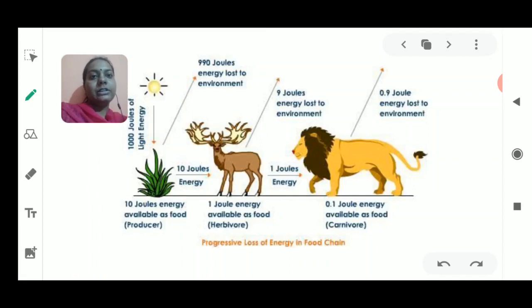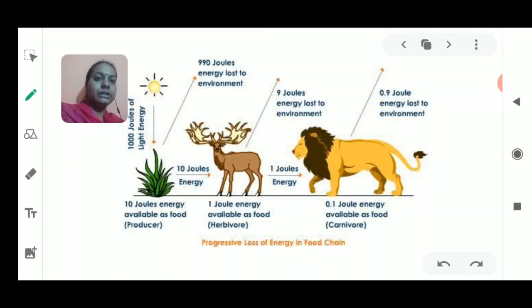So for interaction, we need to see the types of ecosystem. We have discussed that there are artificial and natural ecosystems. In the natural ecosystem, there could be terrestrial and aquatic ecosystems. A terrestrial ecosystem is one formed in nature and already present on land. If it is in water, it is known as an aquatic ecosystem.